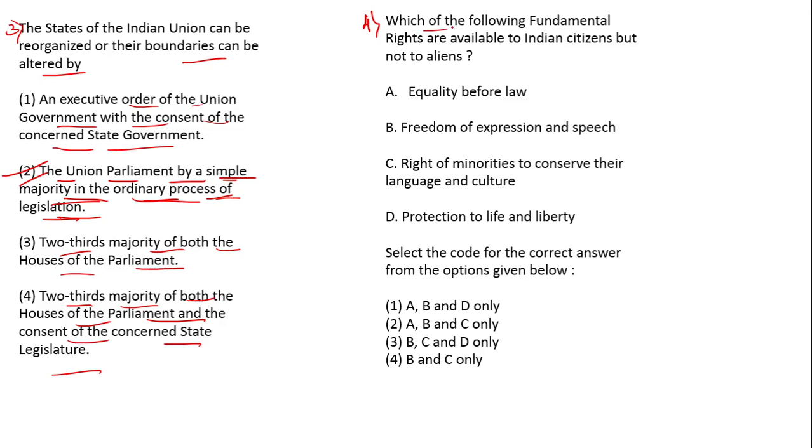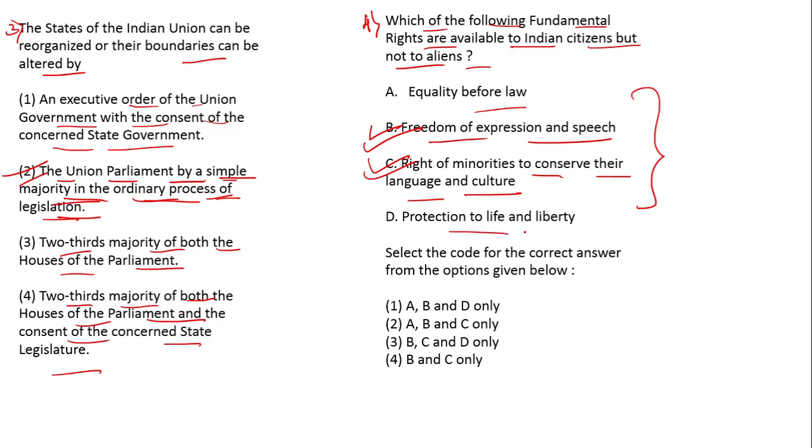Fourth question is: which of the following fundamental rights are available to Indian citizens but not to aliens? In these four, freedom of expression and speech is only available to Indian citizens, not to aliens, and the right of minorities to conserve their language and culture is also only available to Indian citizens, not to aliens. But equality before law and protection of life and liberty are available to both Indian citizens as well as aliens. So the correct option is B and C.